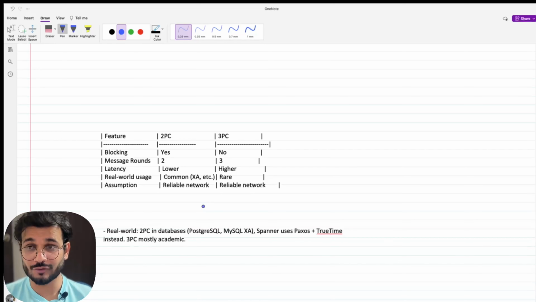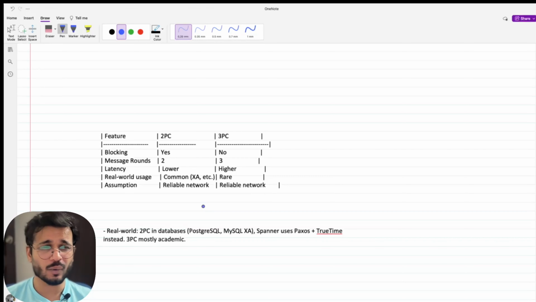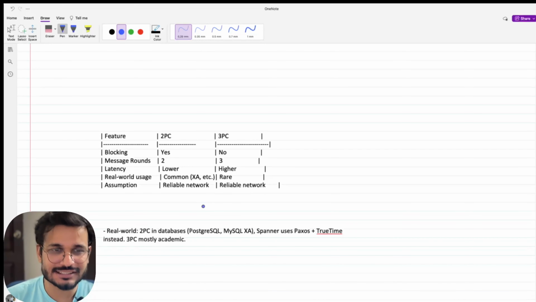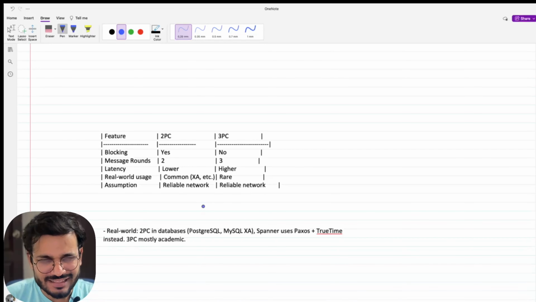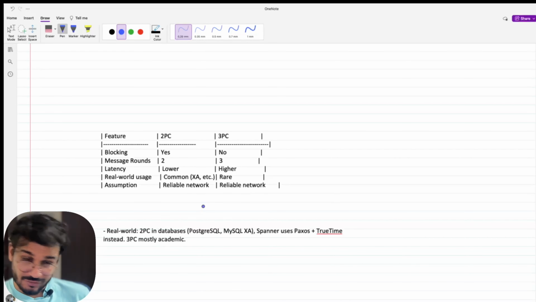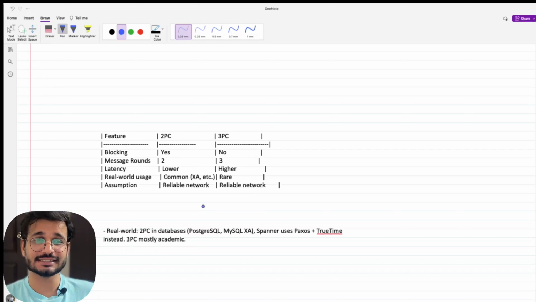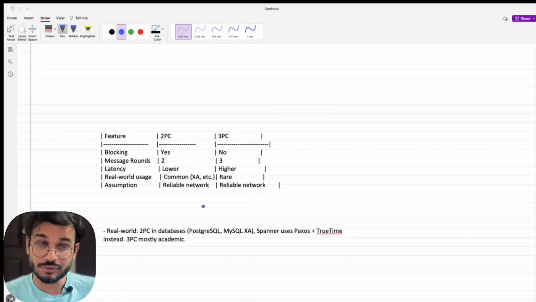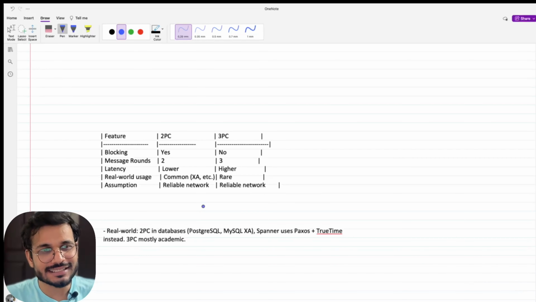So in the real world, we have so many distributed systems, so many systems around the globe. How can we rely on a system that is making things much slower? We are actually nowadays looking for a much faster system. And that is why 3PC might not be used everywhere. And another major assumption of 2PC and 3PC is that they have a reliable network. That is not possible in the real world. There can be a partition failure, there can be an outage, and it hasn't yet been taken into account.